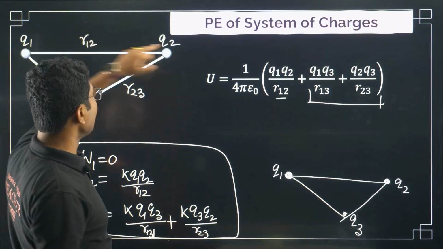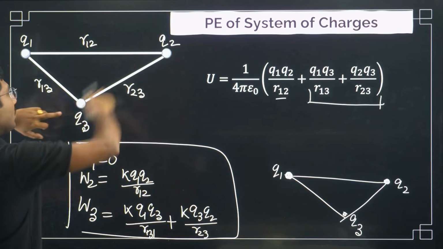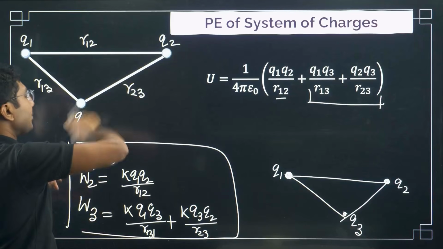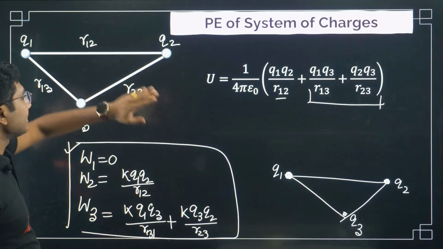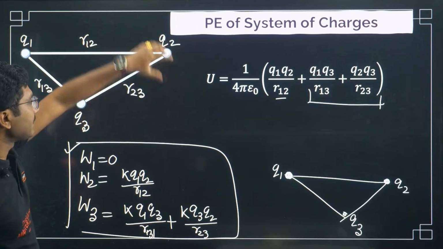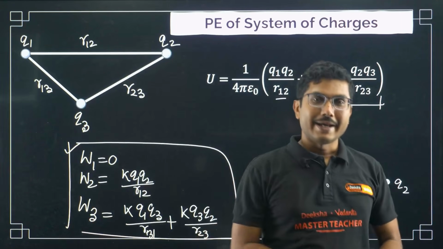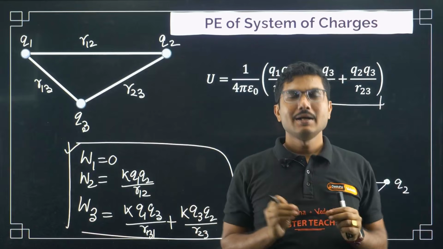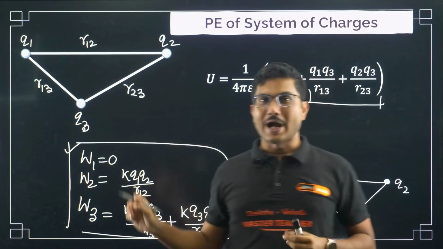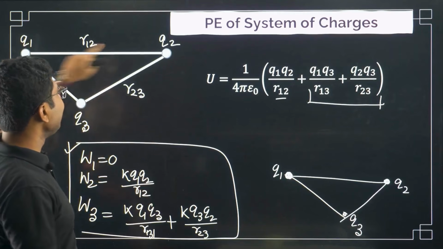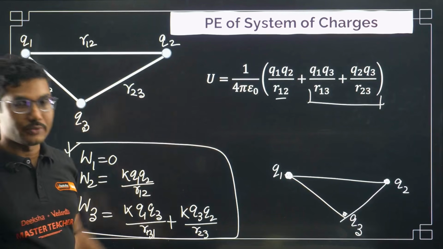So Q1 Q2 by R12, Q1 Q3 by R13, Q2 Q3 by R23. If there is a 4th charge, then again you have to consider any 2 charges and add them. All of them will be possible. Any pair of charges and their distance, you have to add into the term. If you add 1 more charge, 3 more terms will be added.